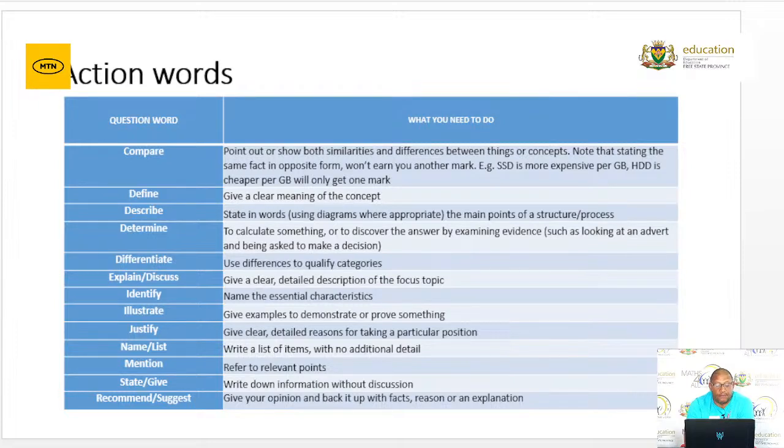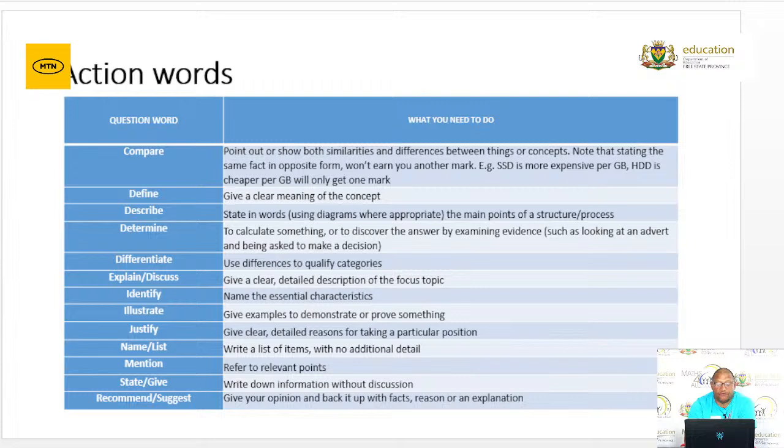If it says describe, state in your own words, using diagrams where appropriate, the main points or structure of the process. If it indicates determine, you have to calculate something or discover the answer by examining evidence, such as looking at an advert and being asked to make a decision. Then differentiate, use differences to qualify your categories. When you have to explain or discuss, give a clear, detailed description of the focus of the question.